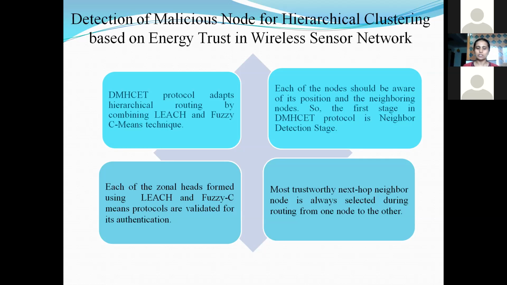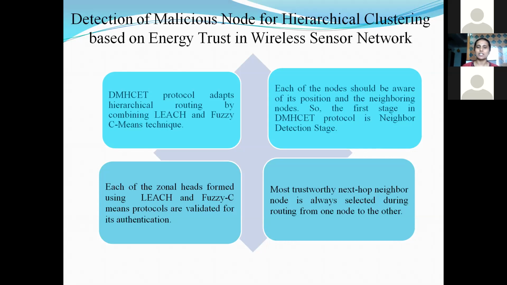For all these things to happen, the first step in this algorithm is neighbor detection. Each of the nodes should be aware of who its neighbors are and what its position is. So the first step in this algorithm is the neighbor detection stage. Following this comes the head selection, that is zonal head 1 and zonal head 2. After the zonal heads are selected, we should validate whether trustworthy heads are exactly what have been selected. So for this, validation of the selected head is done.